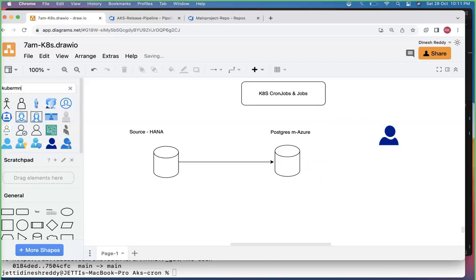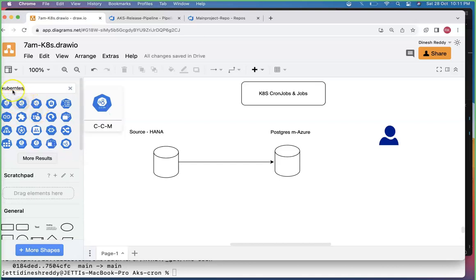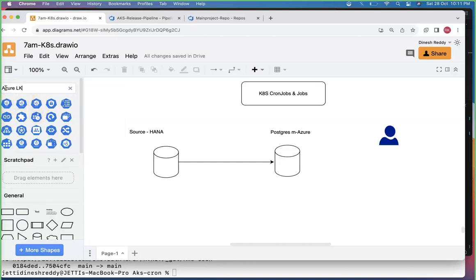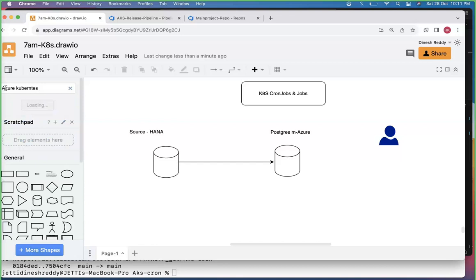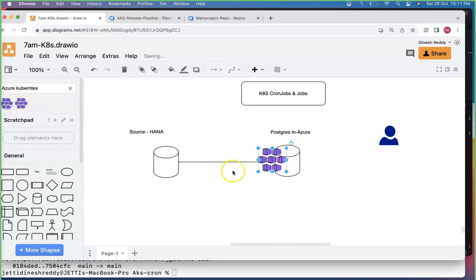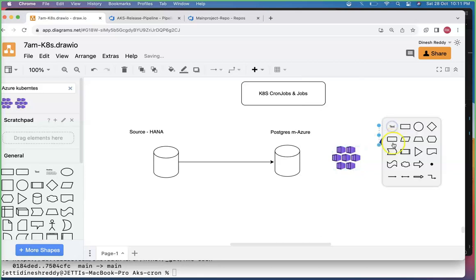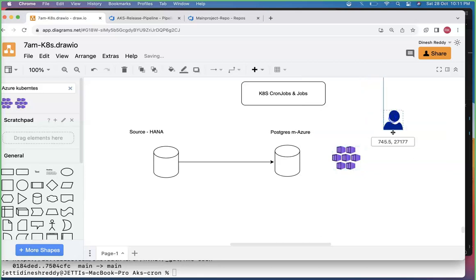You can consider Azure Kubernetes as your deployment model. For example, here is the deployment, and here is the user, team.